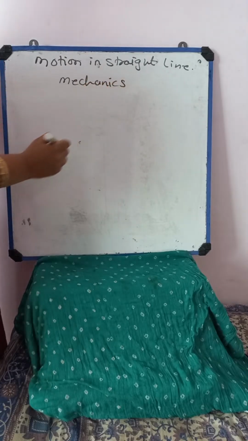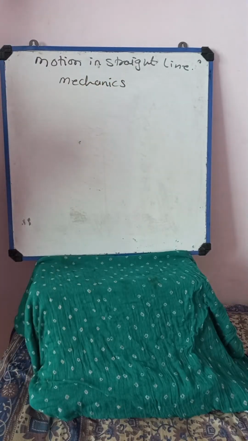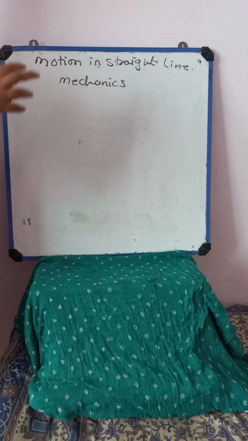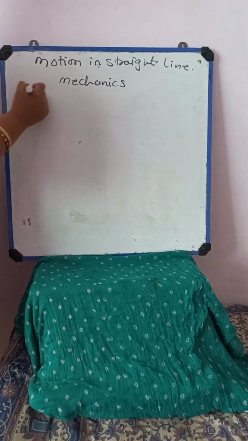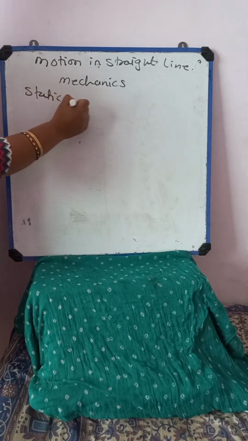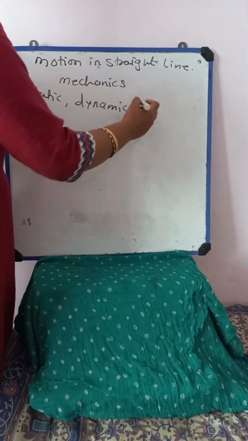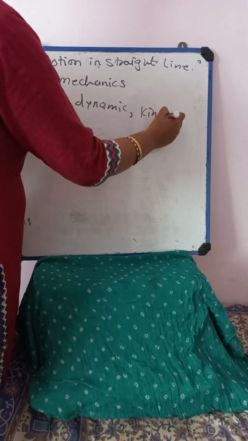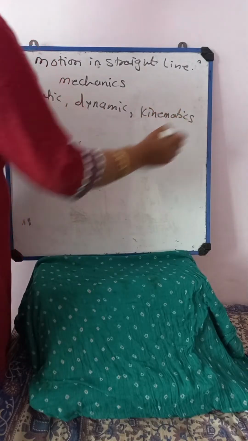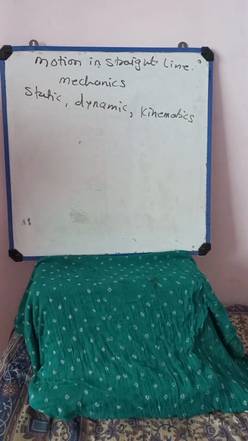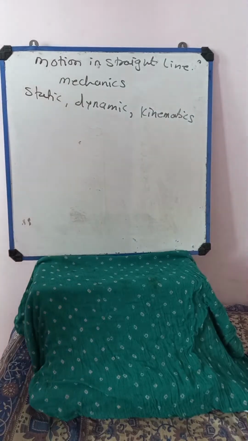Mechanics is nothing but a branch of physics which involves the study of the movement of different objects. This mechanics, or the movements, are categorized into different parts. One is statics, another is dynamics, and another is kinematics. If possible, you can note it down. Notes I will provide you later.